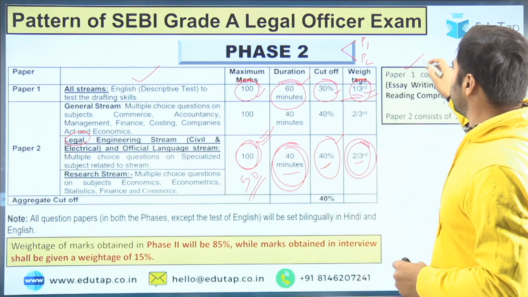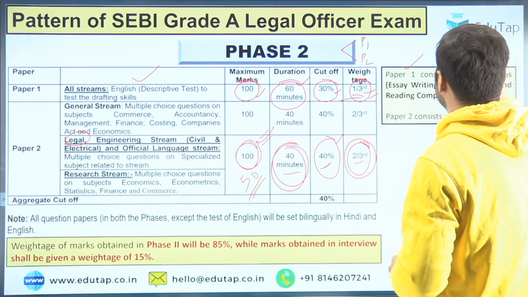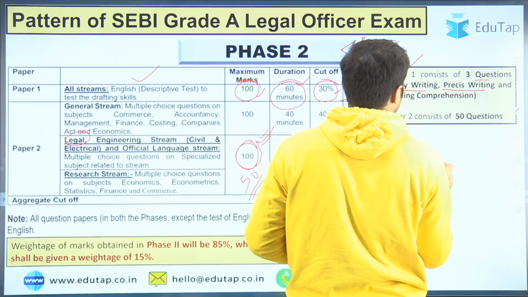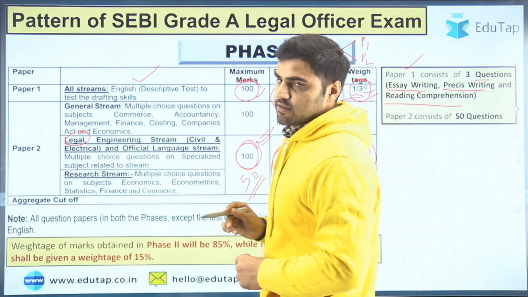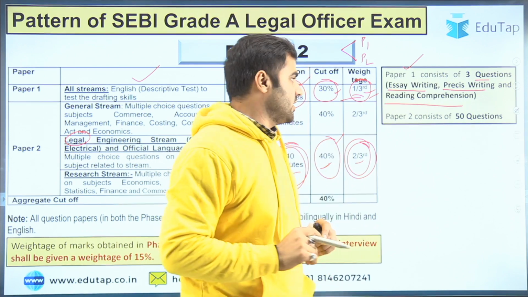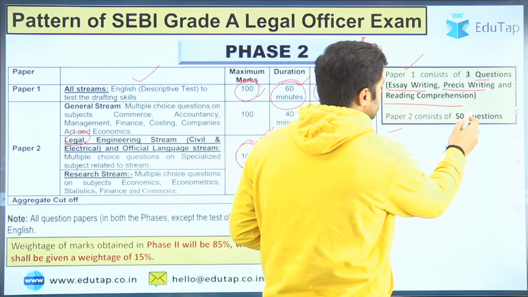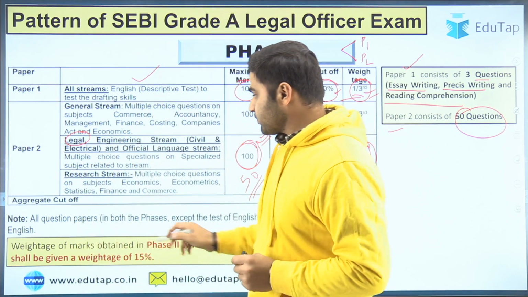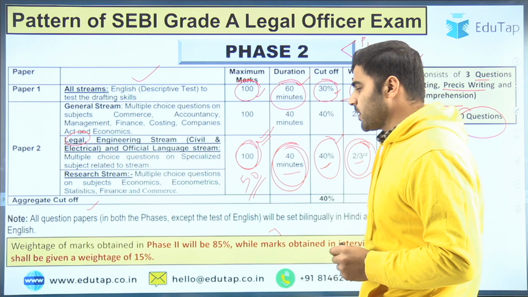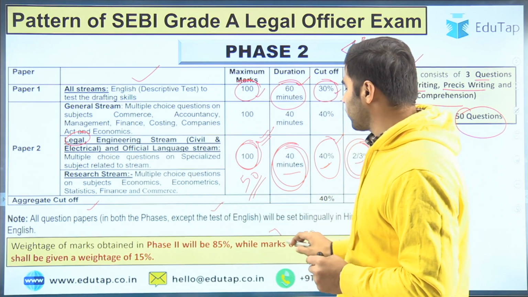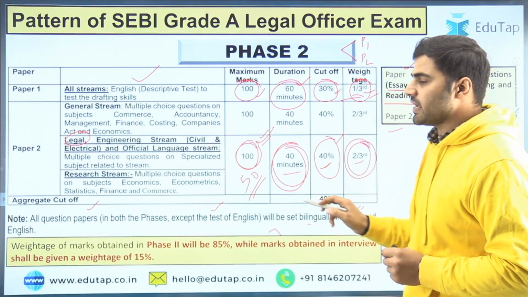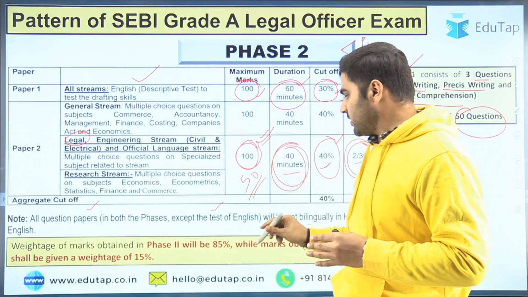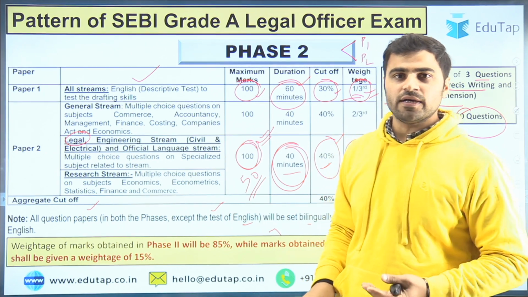If we talk about paper 1, that is the descriptive English part, it consists of 3 questions: one is essay writing, second is précis writing, and third is reading comprehension, right? And paper 2 consists of 50 questions that we have already discussed, right, friends? Then all question papers in both phases except the test of English will be set bilingually in Hindi and English, right, friends? So those who face any problem in English or Hindi can attempt the paper in either language.